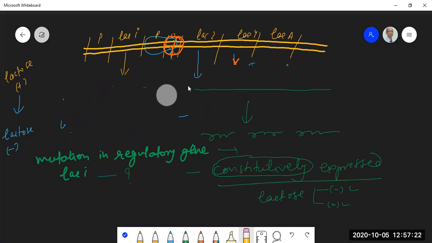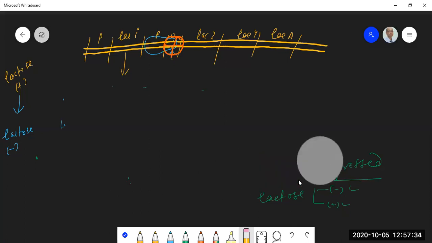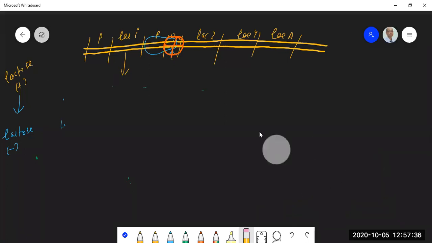So now we have just learned that if there is a mutation in a regulatory gene, the operon is constitutively expressed. So let us assume that there is a mutation in LAC-I.